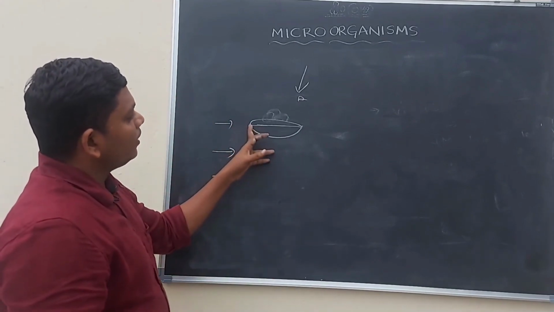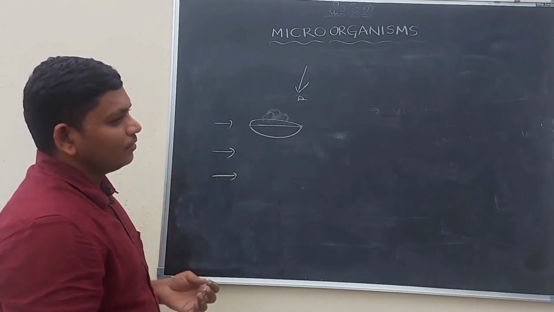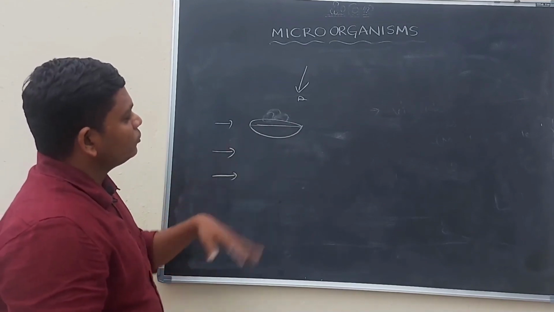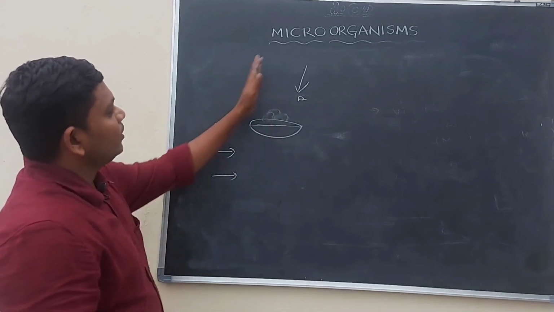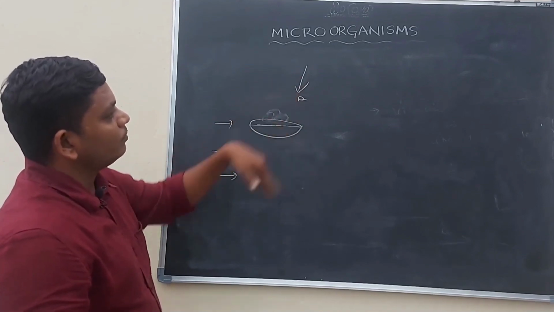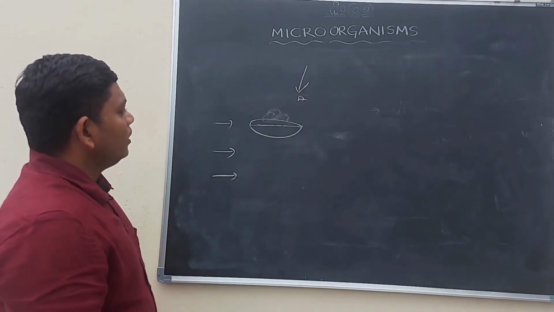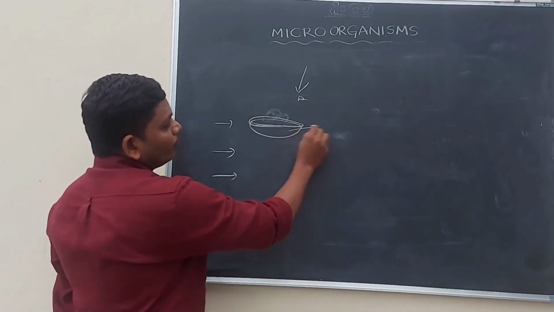So if we place the food outside, it easily spoils because microorganisms are there. That is why it is a very difficult situation for mothers to preserve food materials.